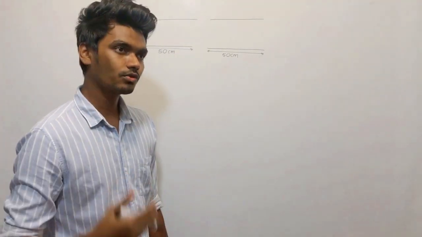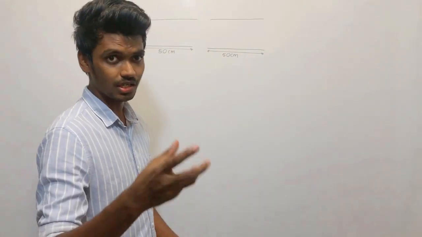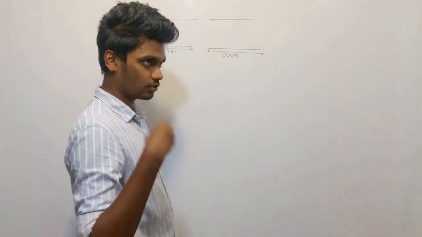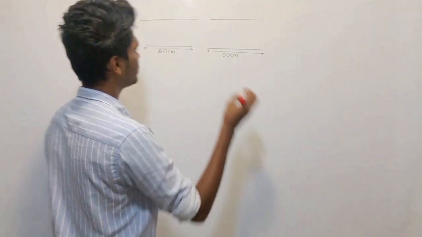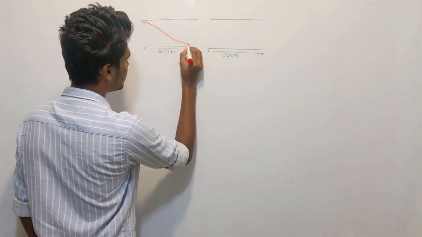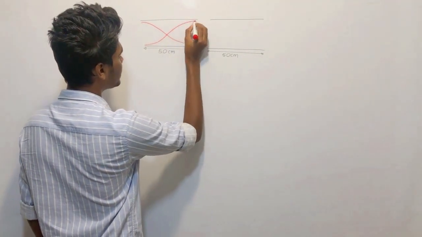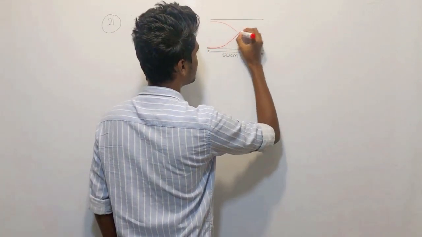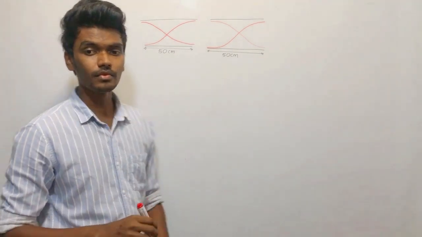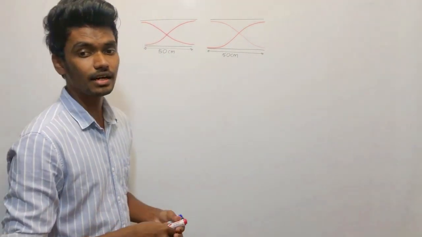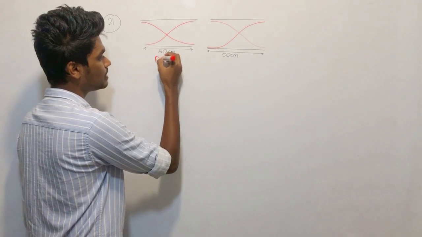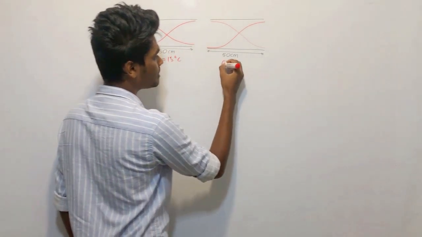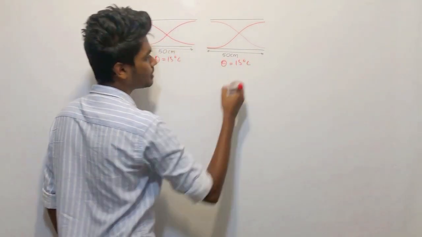So how do you draw the fundamental note of an open end tube? The condition is that on both ends there should be antinodes. The simplest waveform with antinodes at both ends is drawn in this way. And then they are saying initially both are at theta, 15 degrees Celsius.